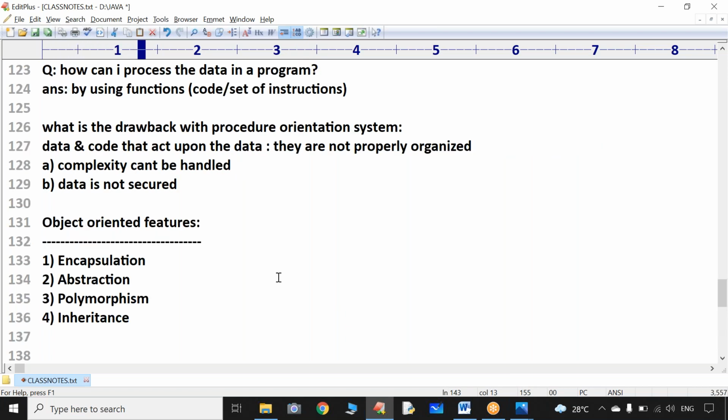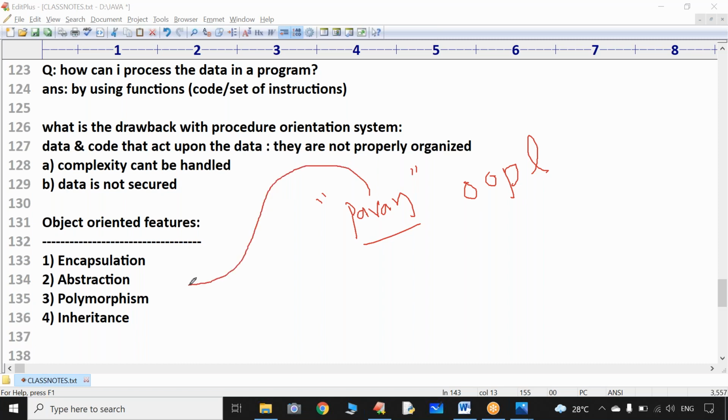Before going to abstraction, sir, tomorrow, maybe in future, if I develop any language with my name called Pavan language, like Java, C, C++, Python, suppose there may be a programming language with the name Pavan. Can I call this Pavan language an object-oriented programming language? Yes, you can. While developing this programming language, who developed it, I don't know.